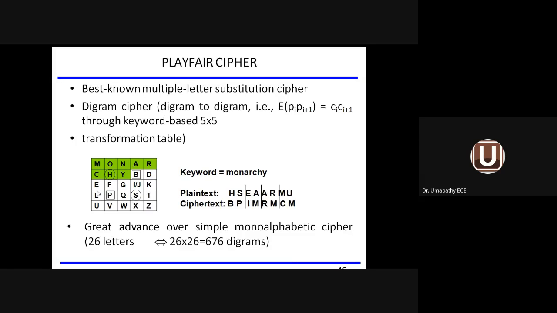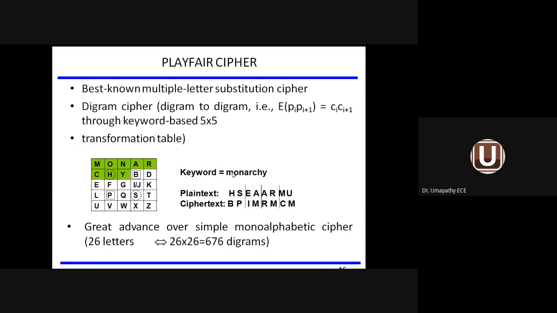The white portion corresponds to both the plain text and the cipher text information. But the green color shading is called the keyword. What is the keyword used? Monarchy. What is the idea in this screen? I want to transmit the plain text information, convert it to cipher text information using the keyword monarchy, and then proceed to the information channel. That is the idea. This method is called the Playfair cipher.